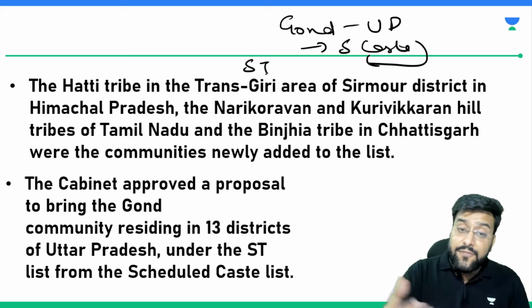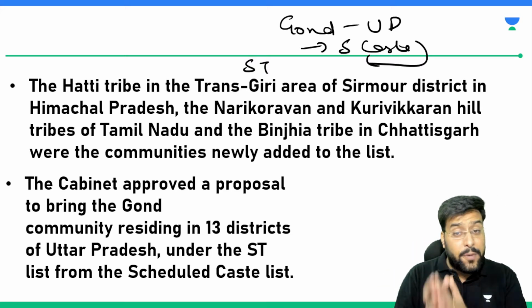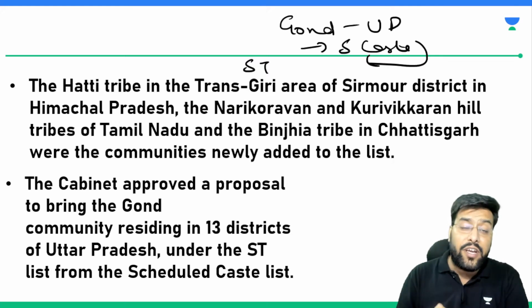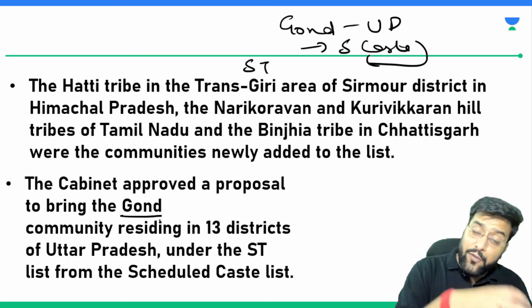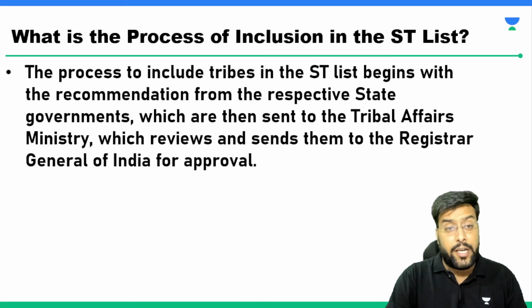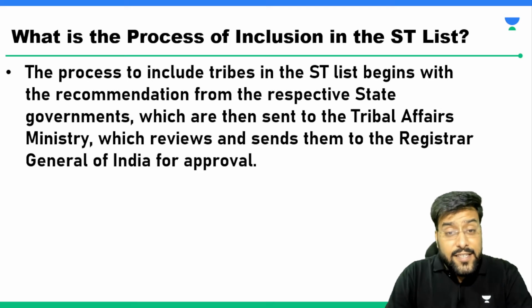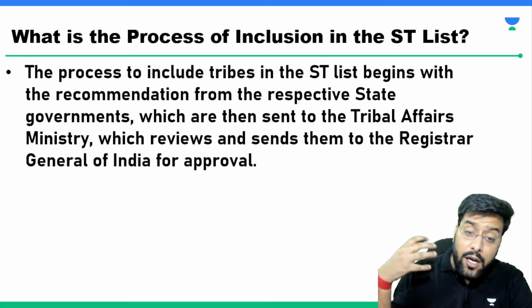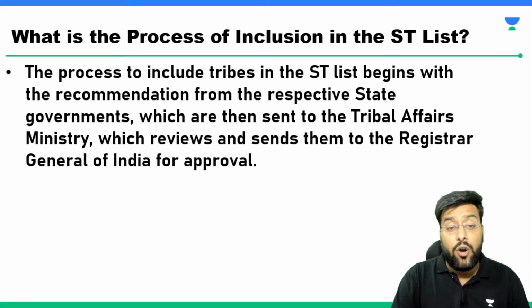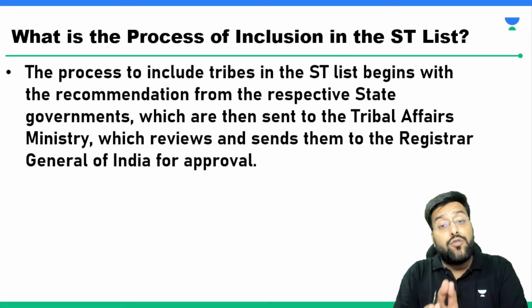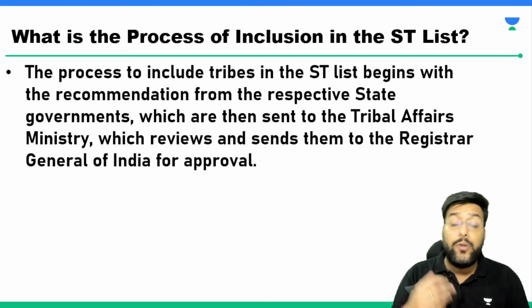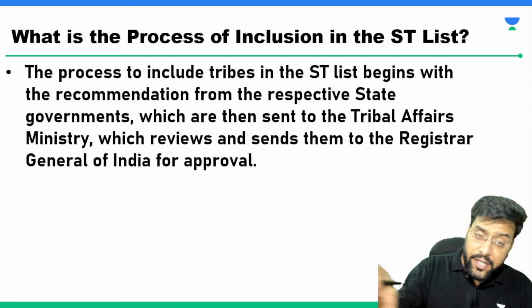So now, apart from these 4 tribes which I told you, the Hathi tribe from Himachal, Nari, Koravan, Kuri, Vikaran hill tribes of Tamil Nadu, Bhinji of Chhattisgarh, apart from that, now Gonds, their status has been shifted from scheduled caste to scheduled tribes. So this takes us to an important question which many of you must be facing right now. What is the process if a community is to be included in the list of scheduled tribes? How do we get to know that this community should be added?